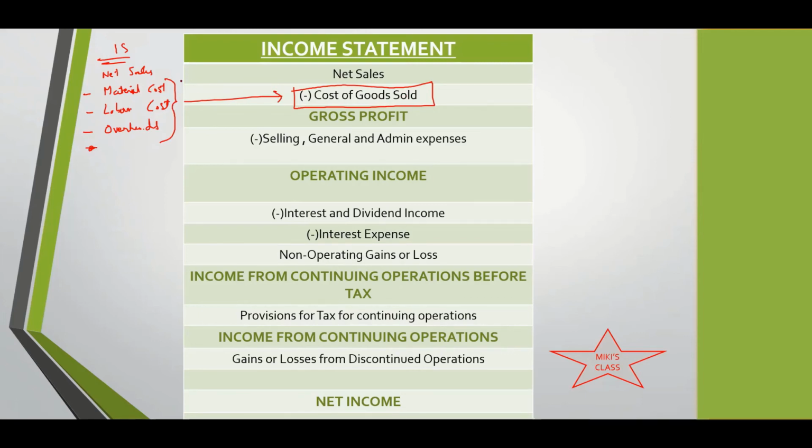When you're producing, this is a factory now, because we are talking about the example of a car manufacturing company. You'll have all of these items, but you'll not have depreciation for headquarters here. Depreciation for headquarters is here, separate. Although there's depreciation here also, you're not clubbing those together. Although there's rent you're paying for the factory here, and rent you're paying for the headquarters here, you're not clubbing rent together. Following this? You're getting a sense?